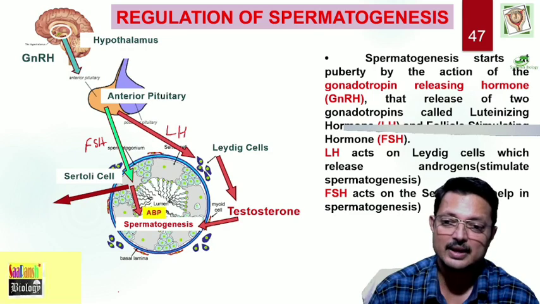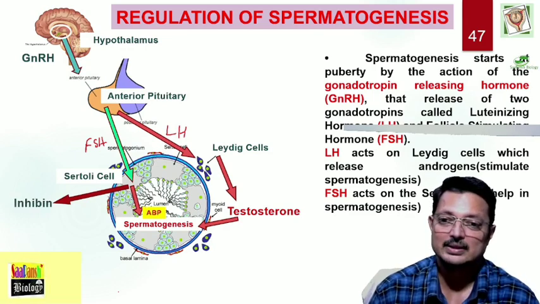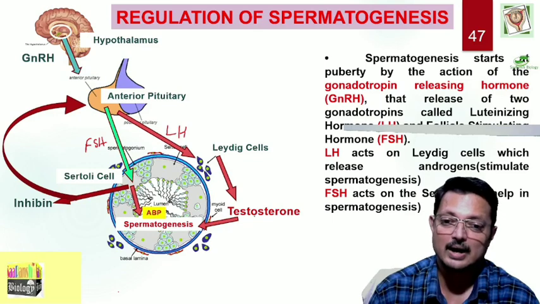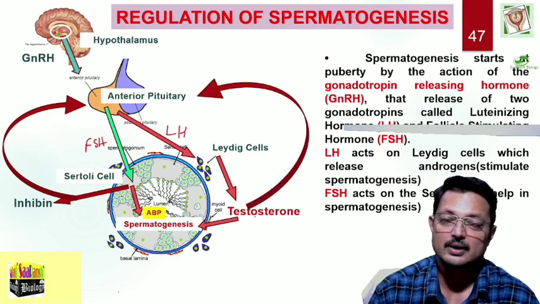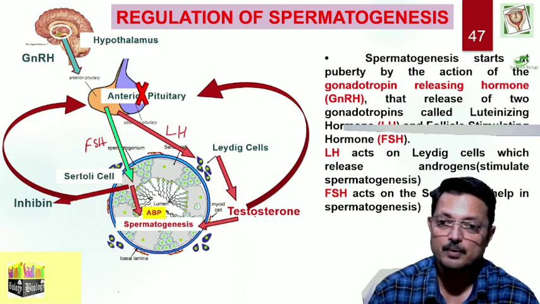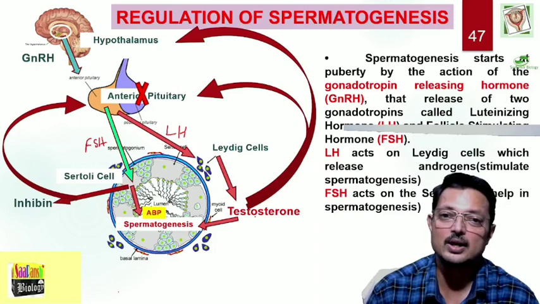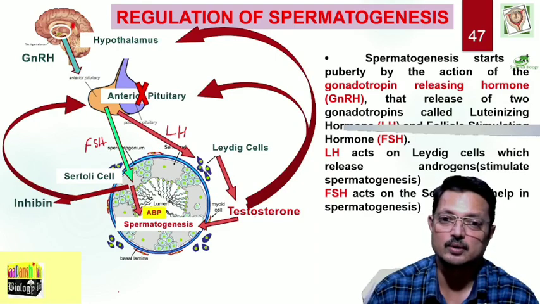In that case, Sertoli cells produce another compound, inhibin, that suppresses the activity of the anterior pituitary, and at the same time testosterone gives negative feedback to the anterior pituitary to stop producing gonadotropins. It also gives feedback to the hypothalamus to stop production of GnRH, thereby controlling the production of spermatozoa.